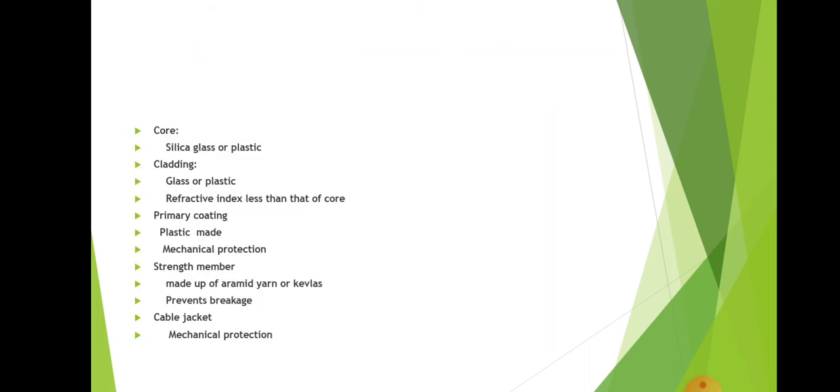After the cladding, the primary coating is made up of plastic. Primary coating, or primary cladding, is made up of plastic, and that is present after the cladding. It is also known as a primary buffer, and this layer does not participate in the light propagation. It provides mechanical protection to the fiber core and cladding.